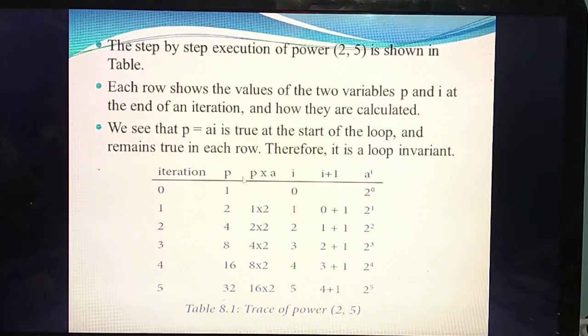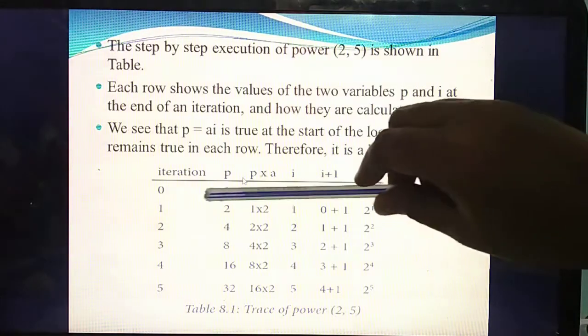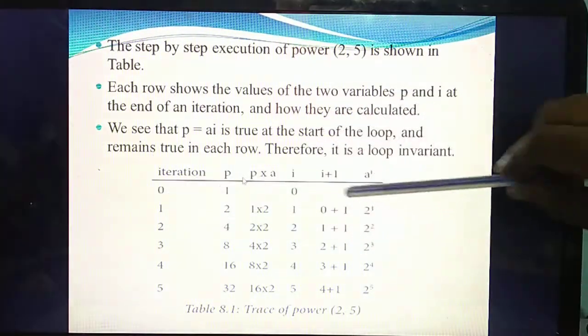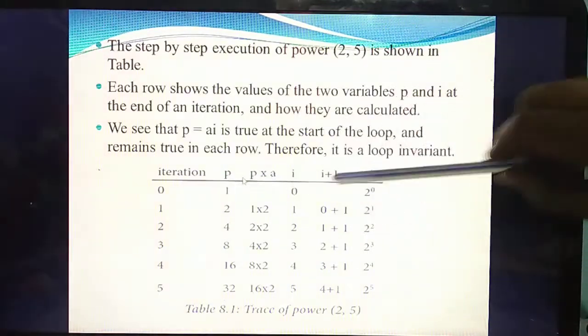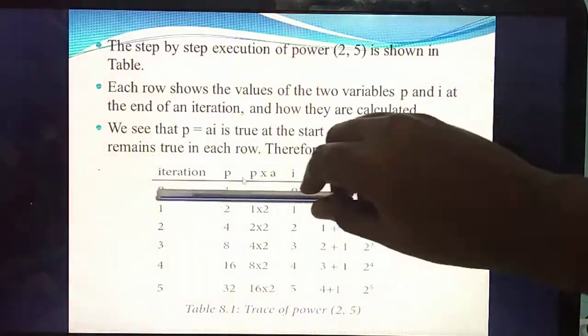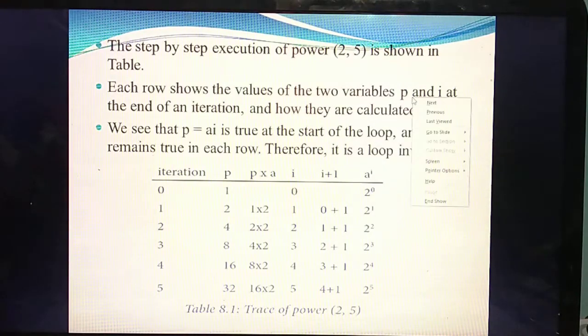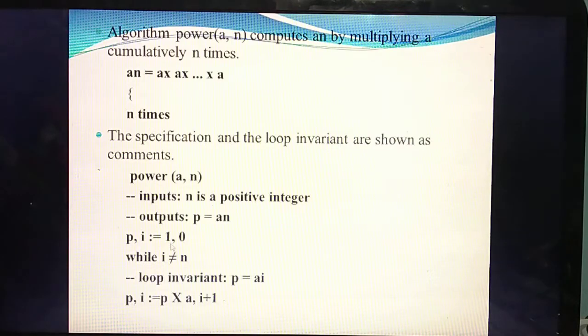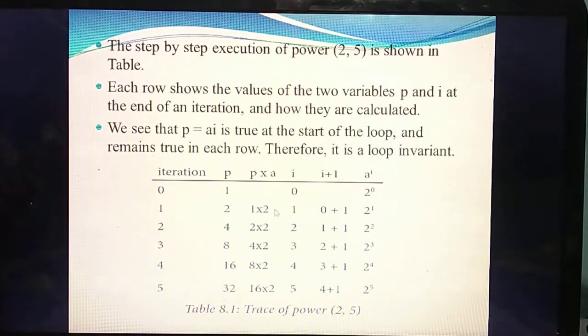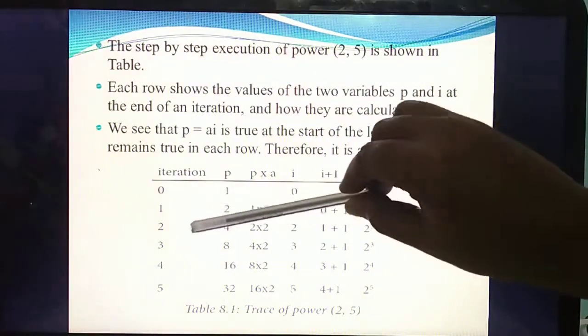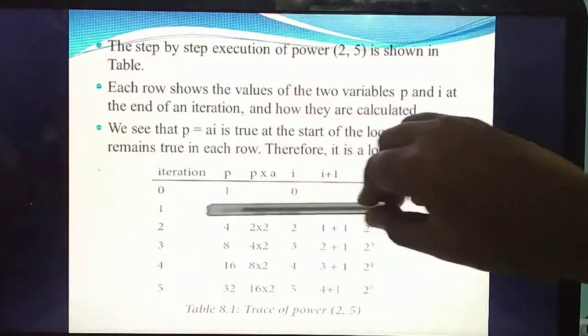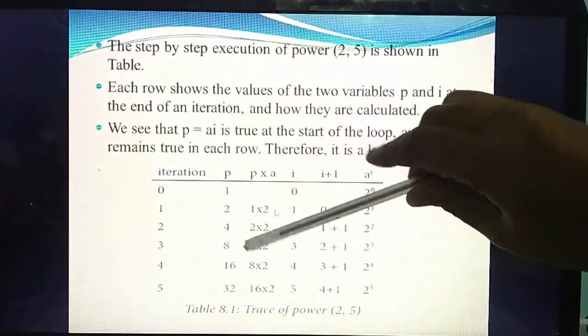So understand? Listen carefully how you need to write this. First, leave all the things. Only remember the first row. In the problem itself they have given, in the program we are mentioning, the value of p equal to 1 and the value of I equal to 0. Listen, the value of p is 1 and the value of I is 0. First you should listen to the first row alone, leave all the other things.